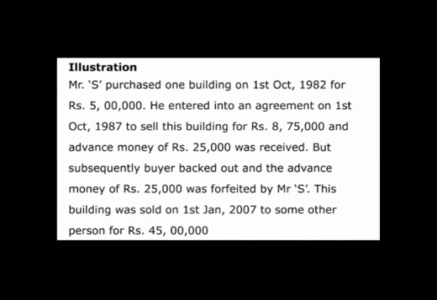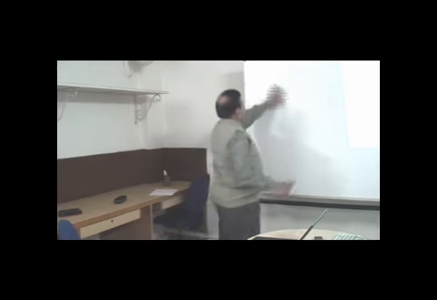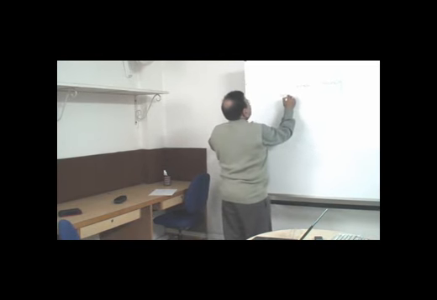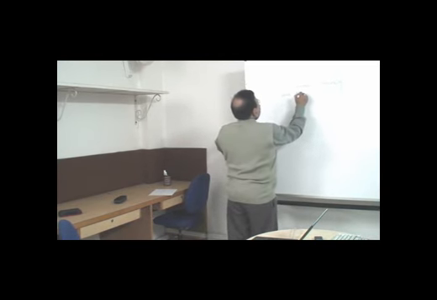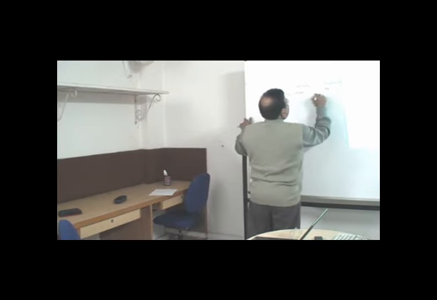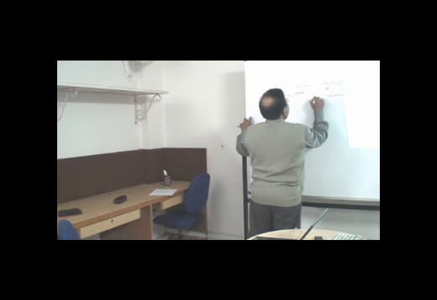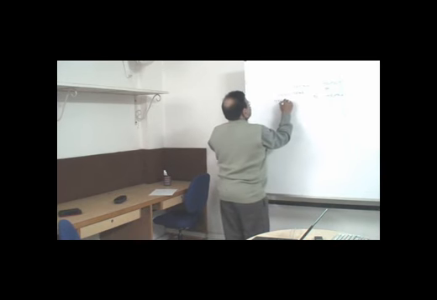So in this case, how do we calculate the capital gain? We'll just try to understand this. First of all, the sale consideration is say 45 lakhs less the cost of sale, that is nil. Selling expenses, they are nil. So the net consideration is 45 lakhs.